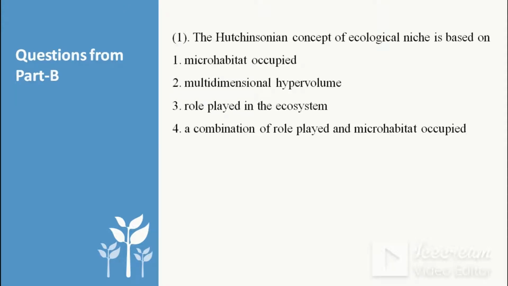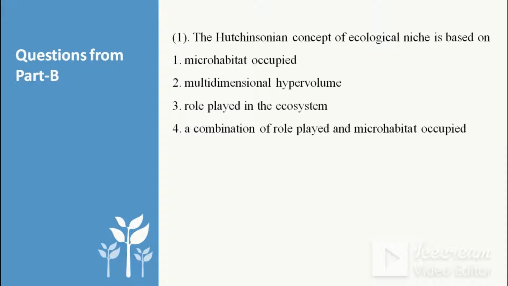So first question is, the Hutchinson concept of ecological niche is based on: microhabitat occupied, multi-dimensional hypervolume, role played in ecosystem, a combination of role played and microhabitat occupied. As in my video, I explained the Hutchinson model, which relies on multi-dimensional hypervolume.